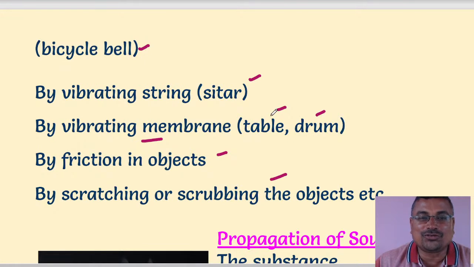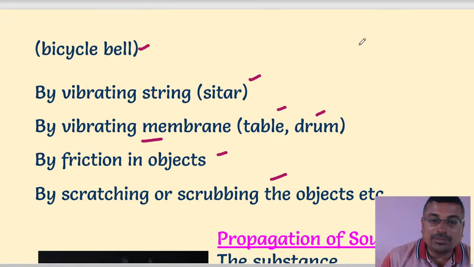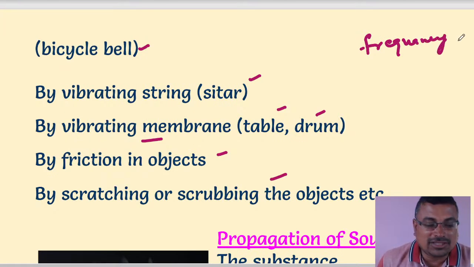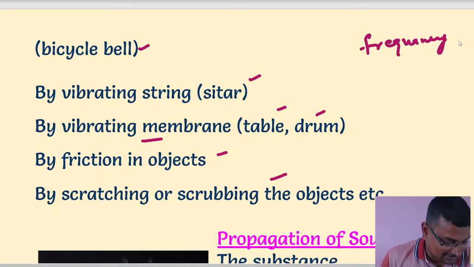How is sound produced? Sound is produced by vibration. Now, what do you mean by frequency? Frequency is the number of oscillations in 1 second. So the meaning of frequency is the number of oscillations in 1 second.